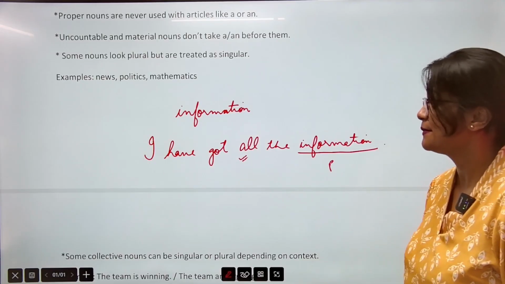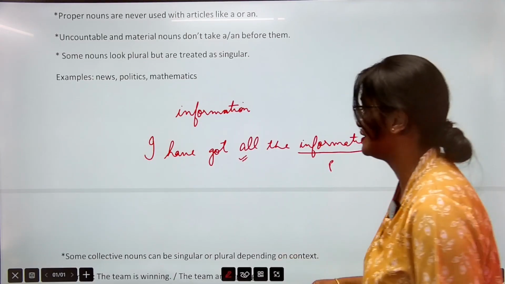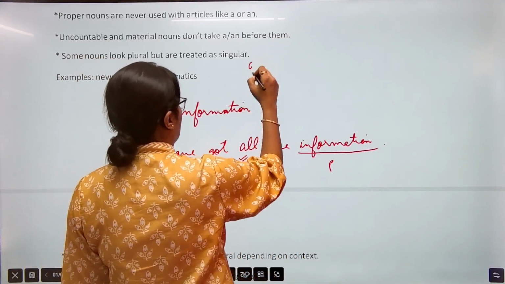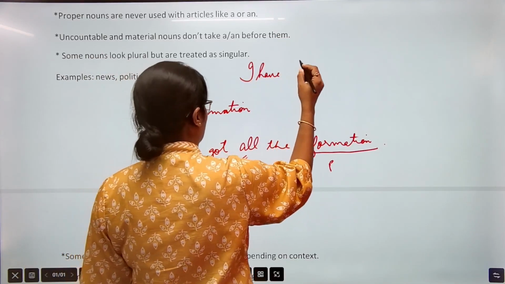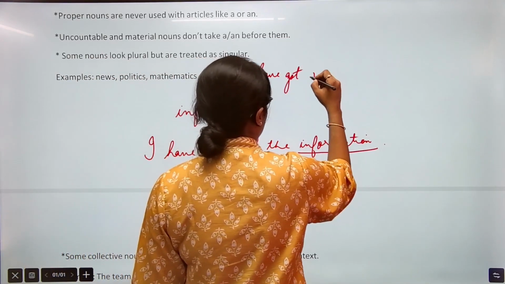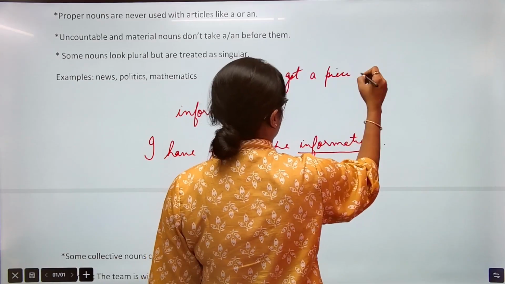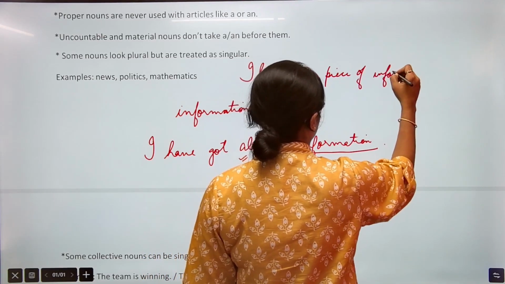Okay, but if it is singular, then we have to use "I have got" or "received a piece of information".